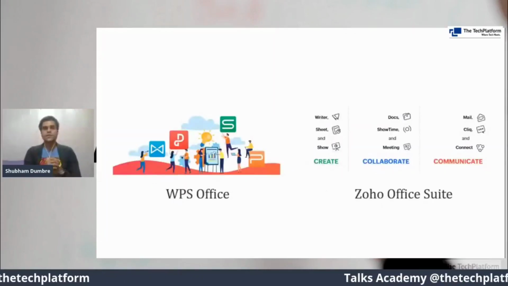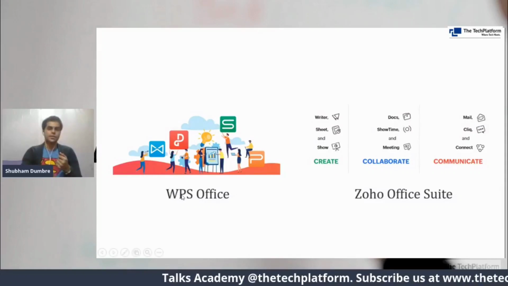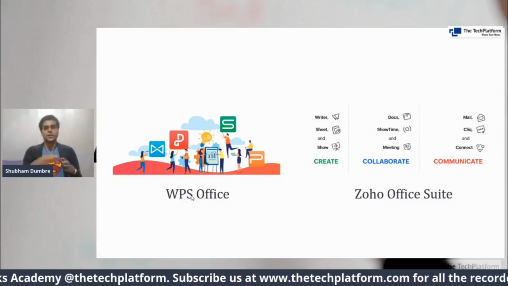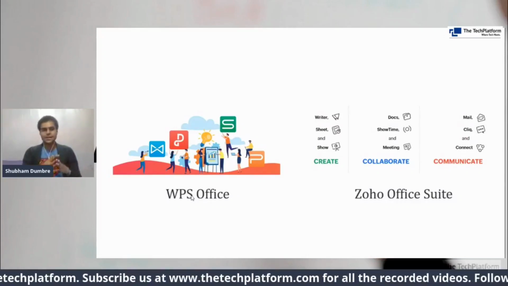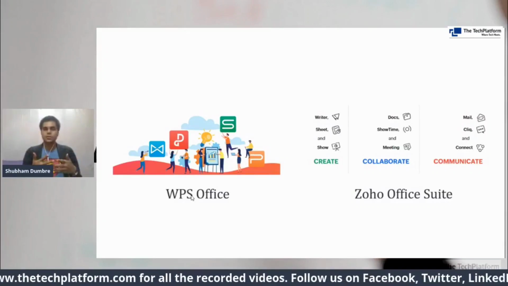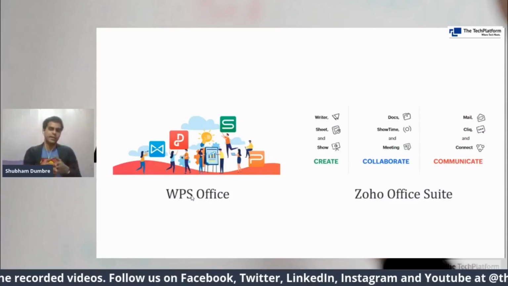Now WPS Office again has, if you see the name WPS, W is Word, P is PowerPoint, and S is Slides, like the spreadsheets. So the name itself has the significance of what tools it has. Mainly it has these tools. Apart from that, it also has a PDF editor. So in case you wanna give it a try, you can definitely opt into this.